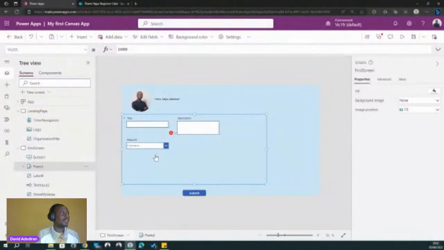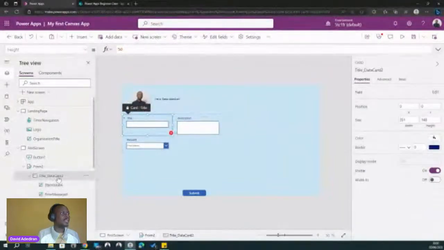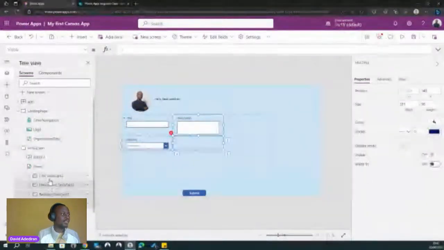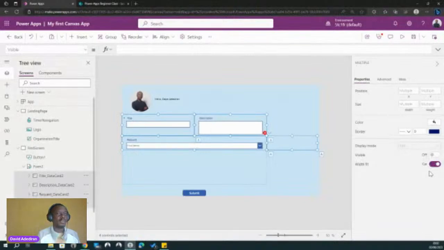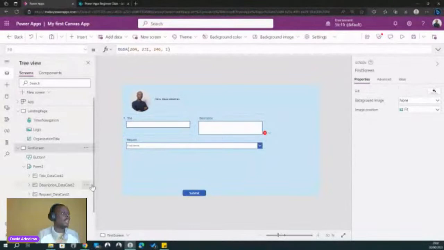Let me see. Yeah, so I'm just going to do something quickly, just to make it easy for us. So I'm going to turn on width fits, but when we're doing forms very deep we talk about width. I stretch it and let it stretch, just to make it quick. Okay, so now we have a form here.